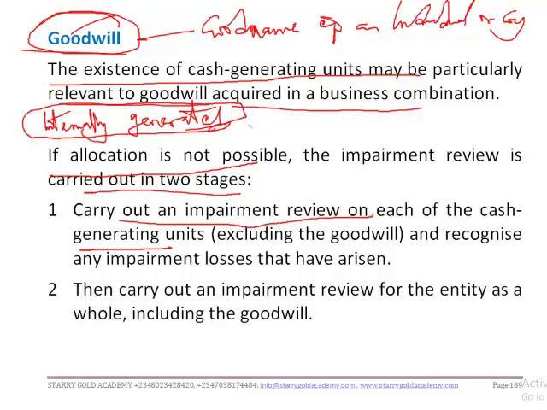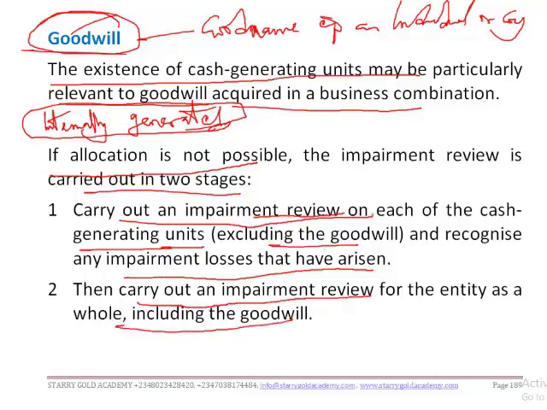To an entity. Are we together? Now, independent of a group of assets. So we said that you can do this in two stages, as allocating impairment to cash generating units: either by carrying out an impairment review on each of the cash generating units, excluding the goodwill, and recognizing any impairment losses that have arisen, or you carry out an impairment review for the entity as a whole, including the goodwill.